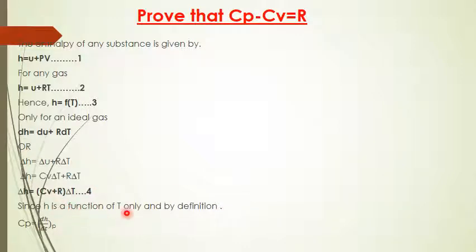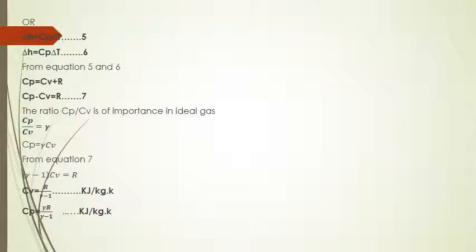Since H is a function of T only, from the definition of specific heat at constant pressure, we can write Cp equal to dH by dT at constant pressure, or dH equal to Cp dT.